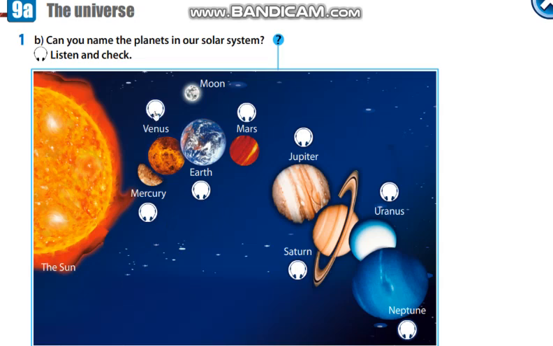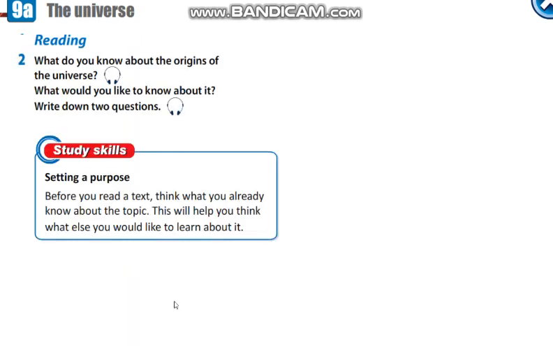Mercury, Venus, Earth, Mars, Jupiter, Saturn, Uranus, Neptune. Okay, there are 8 planets in our solar system and also the Sun, it is a big Sun, and the Moon, you know about them.